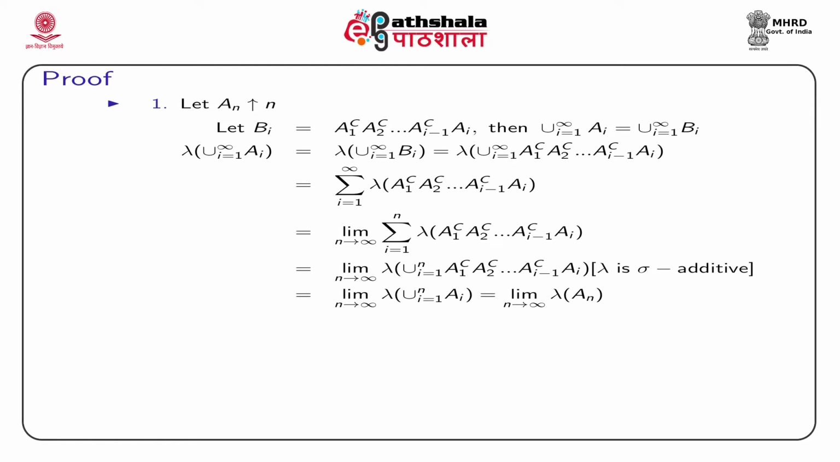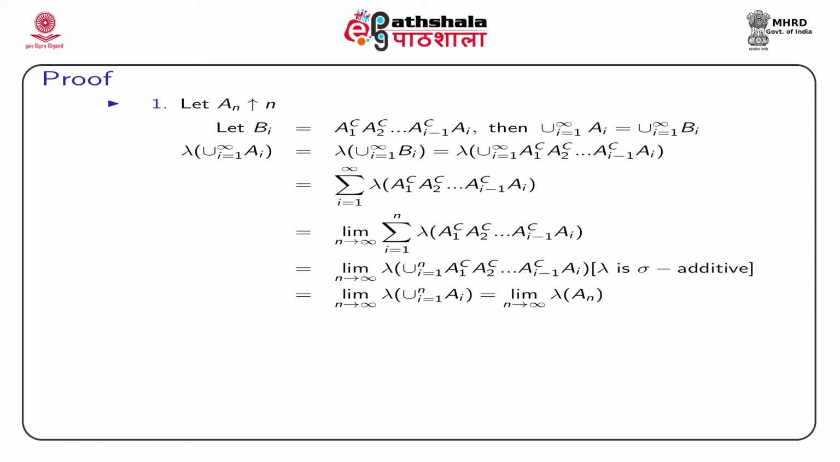We started with lambda of union over i from 1 to infinity Ai, which is the same as limit n tends to infinity lambda An. So, lambda of limit is equal to limit of lambda for a sequence of monotonically increasing sets. This completes the first part of the proof, and this will be the basis of other proofs. So, we must focus on this proof very carefully.